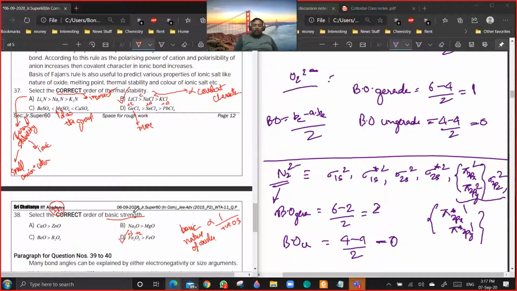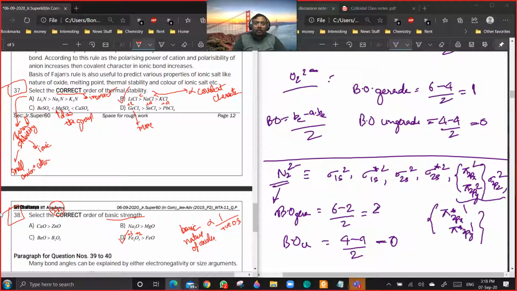Both are wrong because they should have written incorrect, but they have written correct. If you consider them to be incorrect, then both are going for an option change. The answer will be like A, B, or C. Sorry. In the first case, A, C, and D will be correct. And in the second case, A, B, and C will be correct.